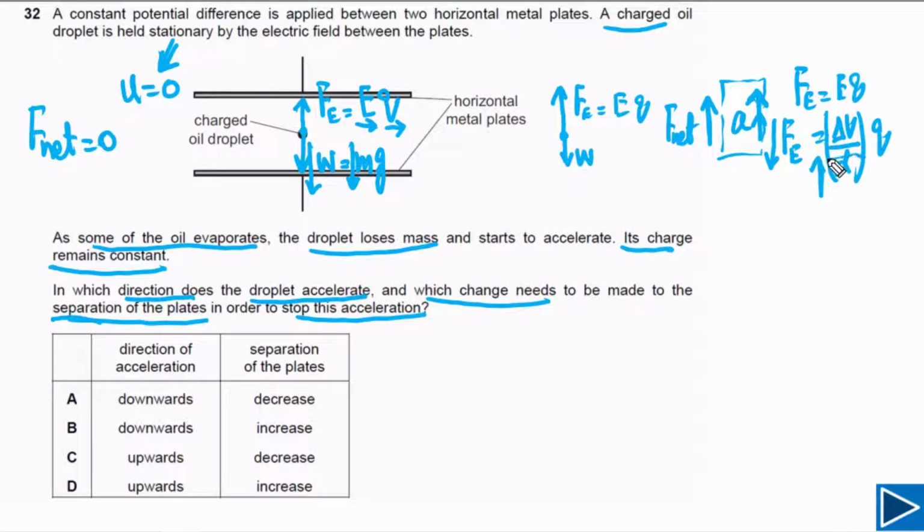The second, we need to increase the separation. So if you look at option D, you can see it is given to us. Acceleration is upwards and separation has to increase. So D is the right answer for this question.